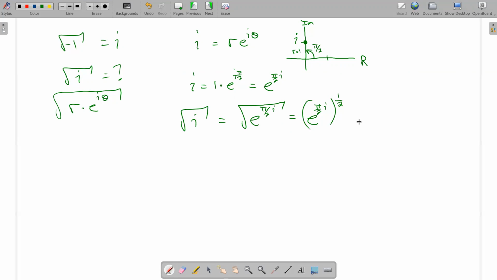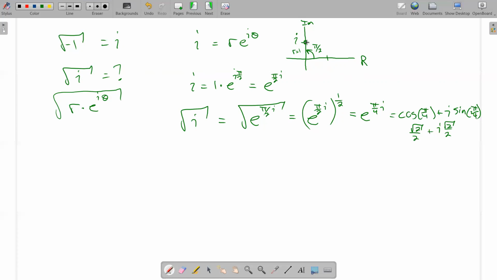Power to a power is multiply those powers. And so that gives me e to the pi over 2 times 1/2, which is pi over 4 i. So that's the polar version of the square root of i. I can put it in rectangular form by using that cosine sine relationship. So that's the cosine of pi over 4 plus i times the sine of pi over 4. Cosine of pi over 4 is the square root of 2 over 2, plus i times the sine of pi over 4, which is also the square root of 2 over 2.